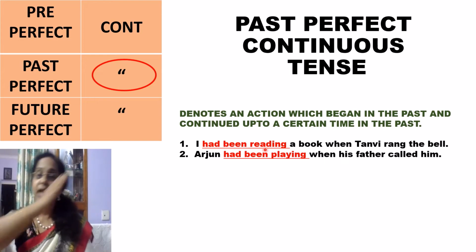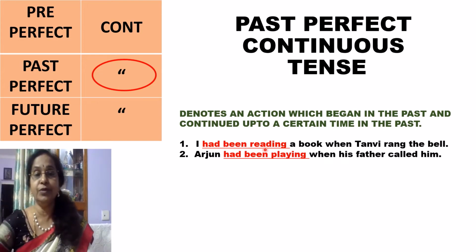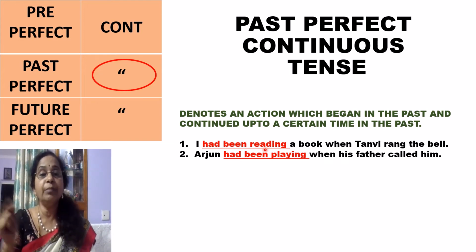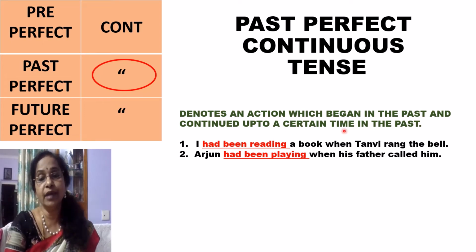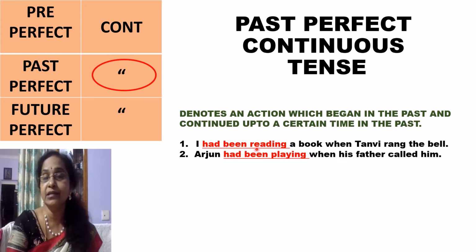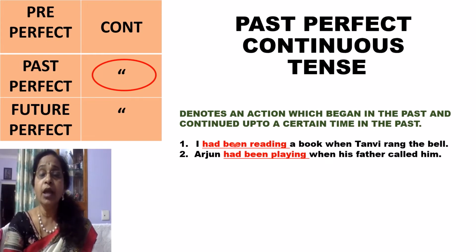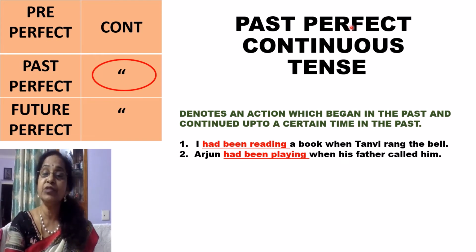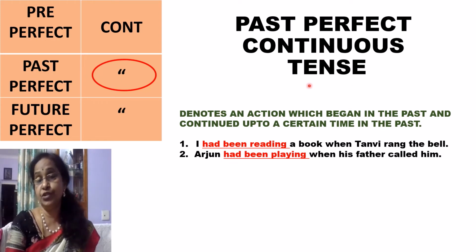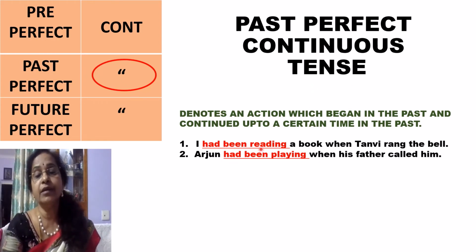Till she rang the bell, that action was being continued. So I had been reading. What happened when Tanvi rang the bell? I had been reading a book. So rang is one action and reading is another action. But which was in continuous tense, which took place earlier continuously? This is had been reading a book.